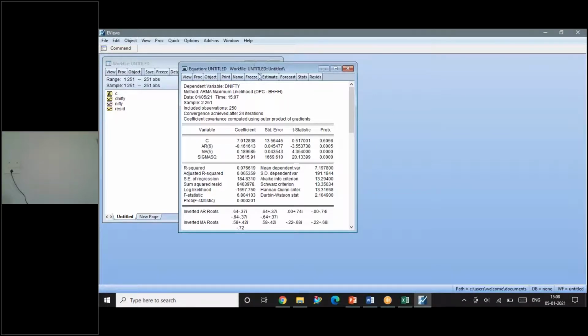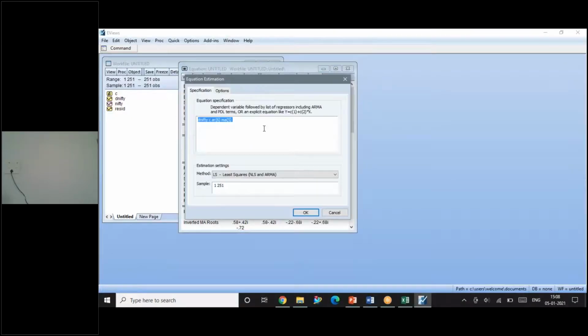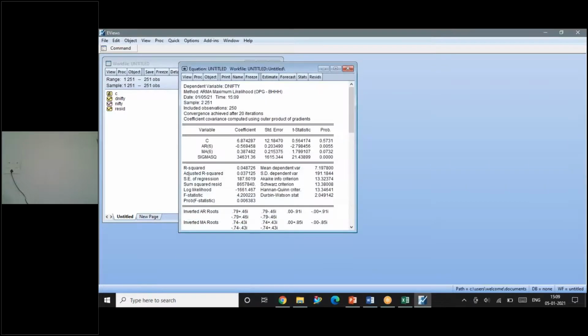Once again, the last one I need to estimate. So I'm giving estimate. Now I need to estimate the next model where, sorry, I deleted AR6 and MA is again 6. So you can see the answer here.